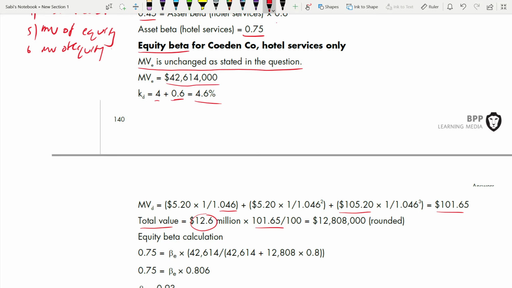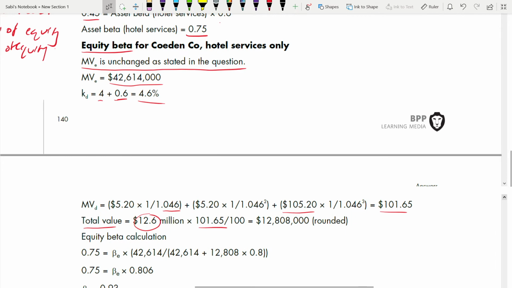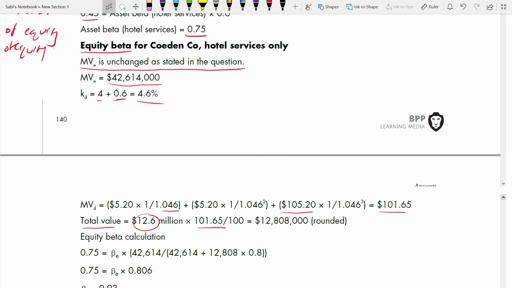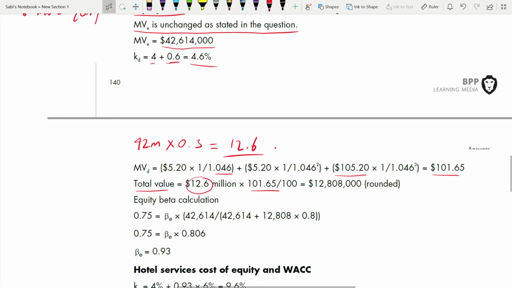Why 12.6 million? We are paying 75% of the long-term liability. What was before? Before, the debt was how much? 42 million. 42 million into 70% we are paying. That means we only have 30% left. 30% of non-current liabilities we are paying off. So that means we are left with 12.6. That's why it's 12.6 million. Don't go and put 42 million here also.